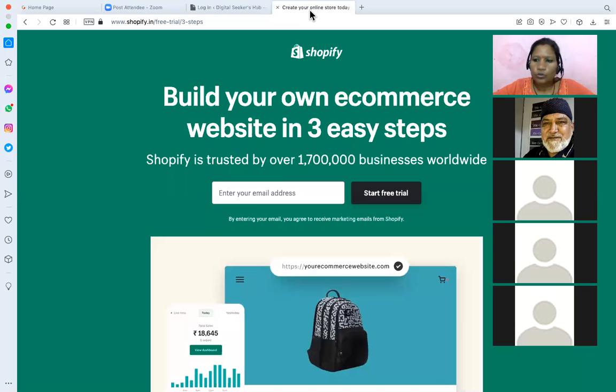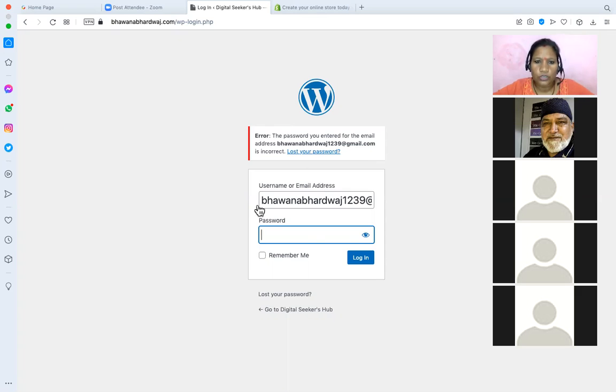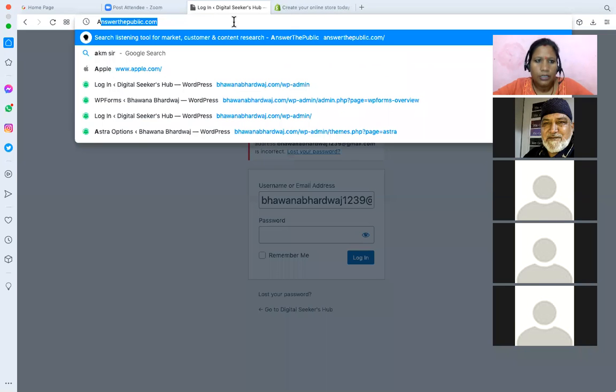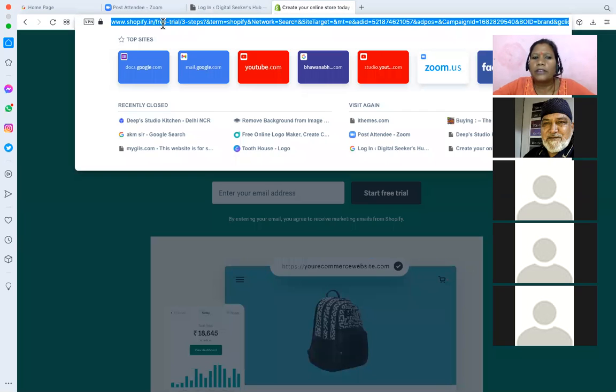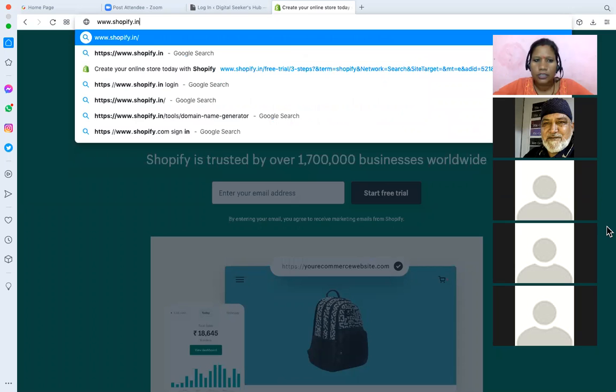Shopify we are not going to use in WordPress; it is an independent platform. WooCommerce we are going to use in WordPress. Do we have to pay for Shopify monthly or yearly? It's monthly, or if we go for yearly, it's comparatively lesser cost.